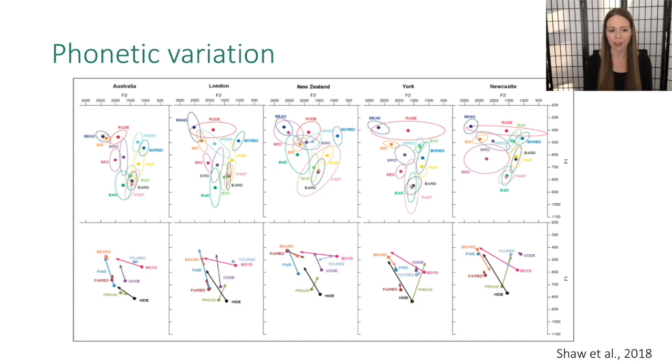Turning now to variation across dialect, the picture is further complicated. These are all dialects of English: Australian, London, New Zealand, York, UK, and Newcastle, UK. And here we've now flipped F2 and F1 to better correspond to the articulatory location of the vowel. So we have E in the upper left corner, U in the upper back, and A in the lower part of the vowel space. And even when the phonologies are pretty similar, not identical, but pretty similar, there's still a lot of variation. And are there any generalizations to be drawn from this variation? Well, that remains to be seen.